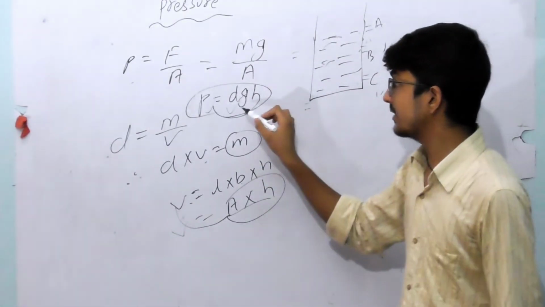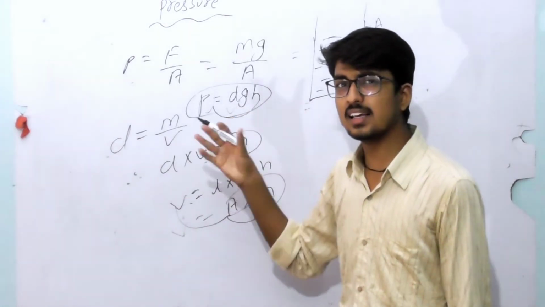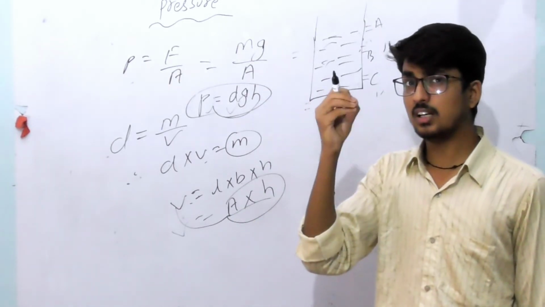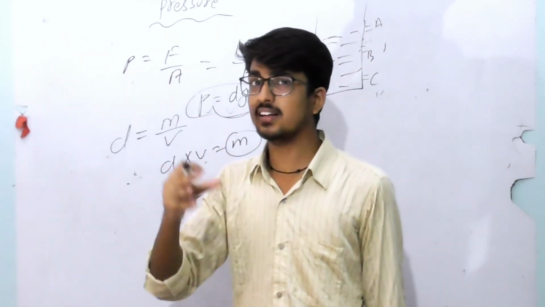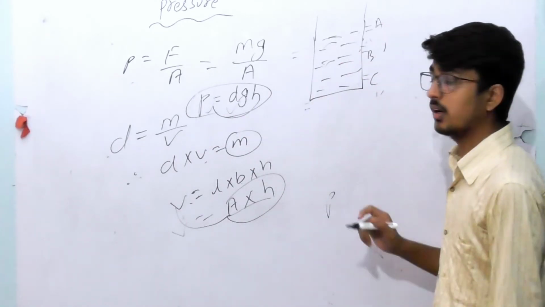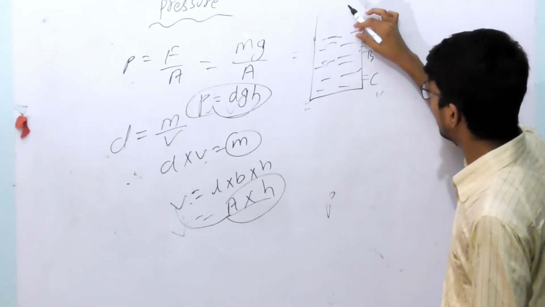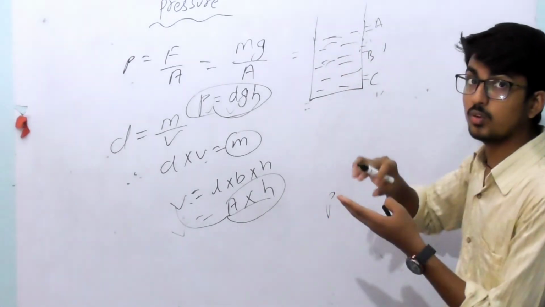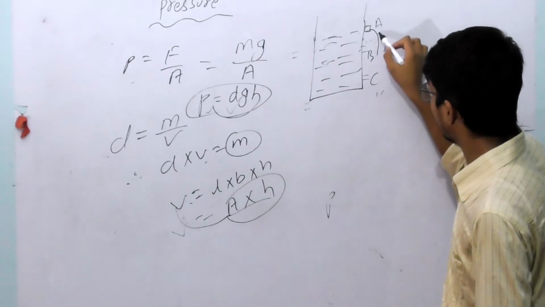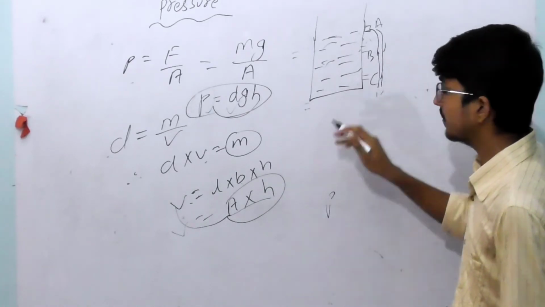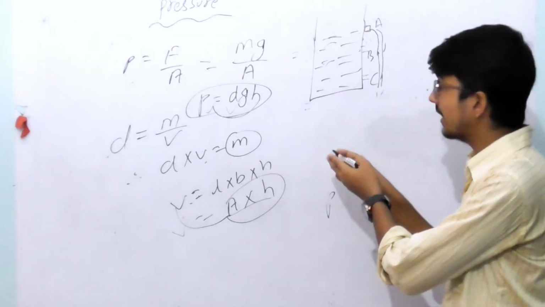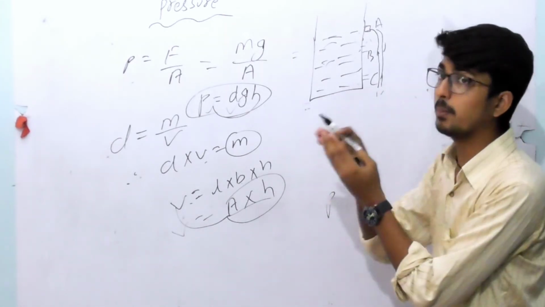What is the relation between depth and liquid pressure? It is a direct relation: the more the depth, the more the pressure. With more pressure, the liquid comes out of the container at very high speed. Which hole has more depth? A has very little depth, so the liquid cannot be displaced far. It comes out and falls a very short distance, not with high pressure.